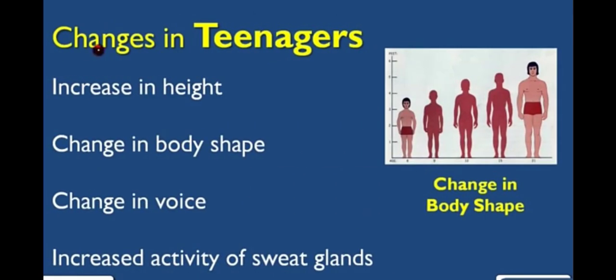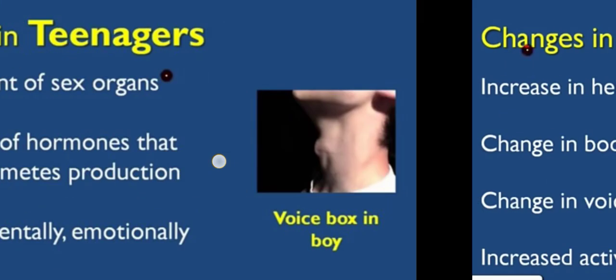Then come the changes in teenagers. When they enter the teenage, there are changes in them. What changes could be? First is the change in body shape, as you can see in the figure. Then there is increase in height, change in voice, and increased activity of sweat glands, whose activity increases at the stage of adolescence.